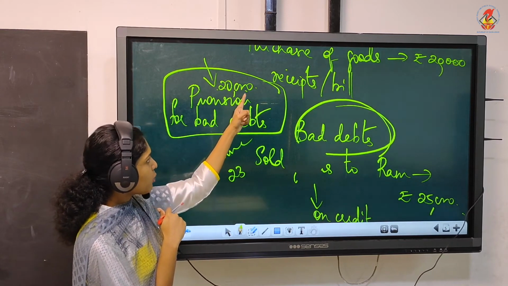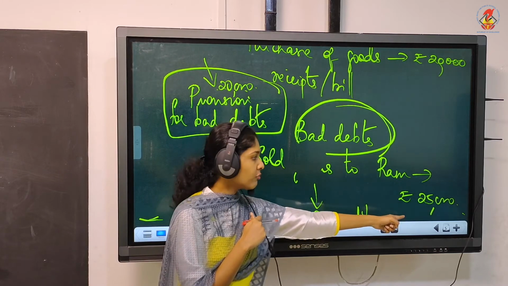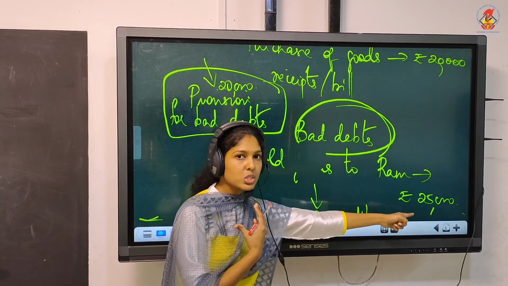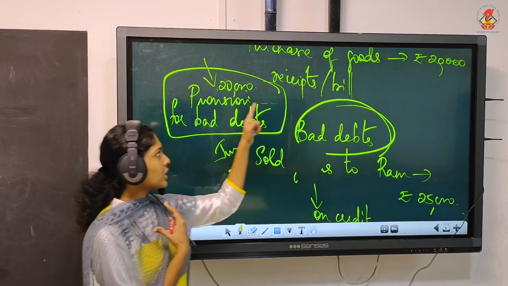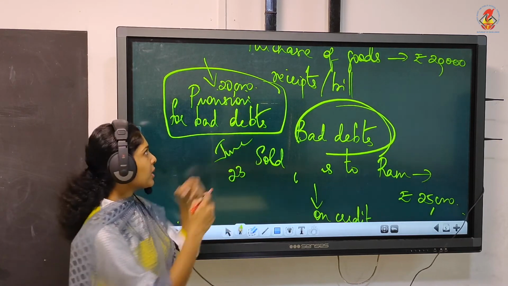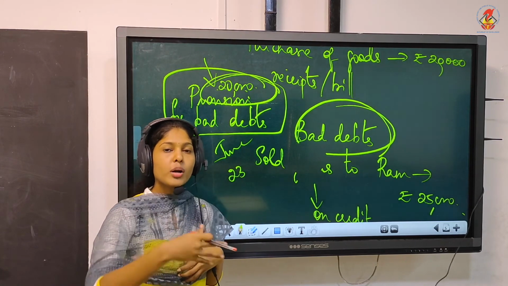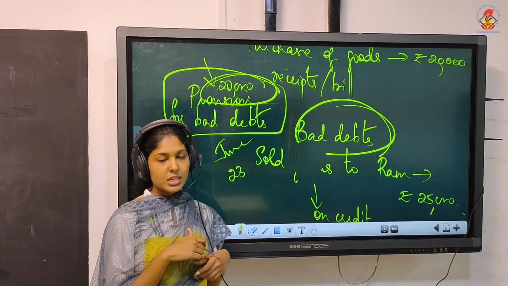So you have a provision of 20, but see the bad debts. You need to meet a loss of 25, but you had kept only an amount of 20,000 because this is based on estimation. We don't know what will be the amount of bad debts, isn't it?